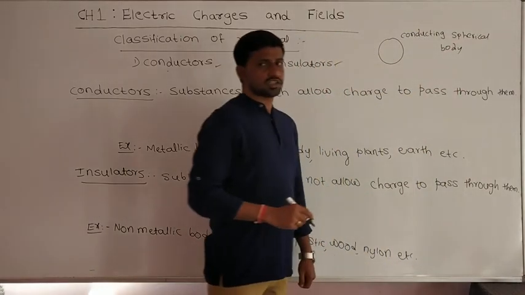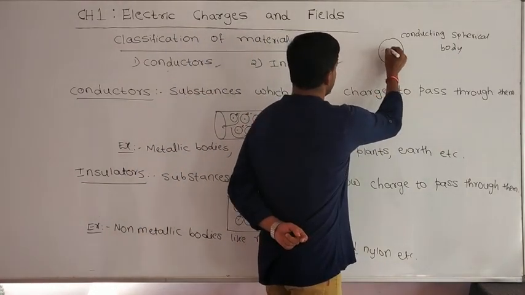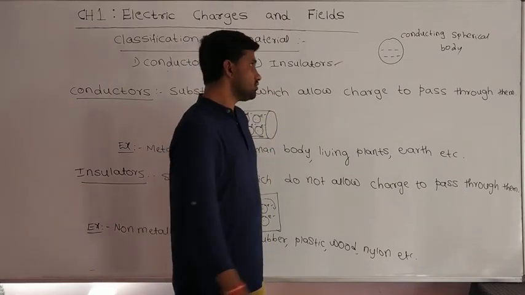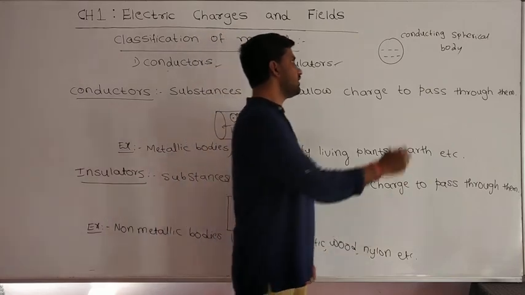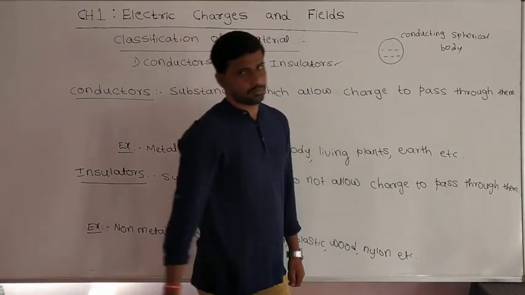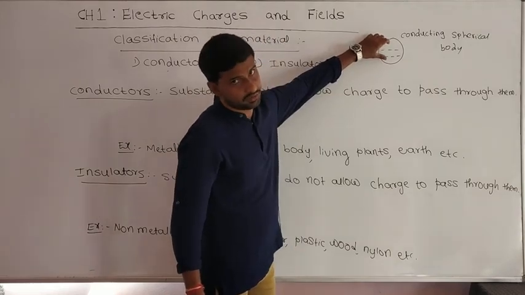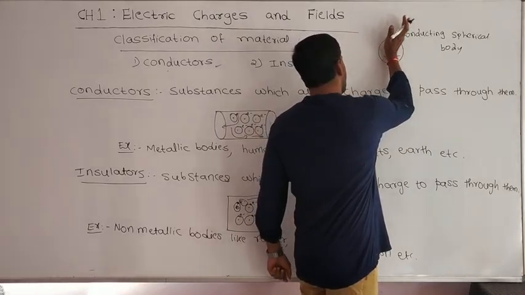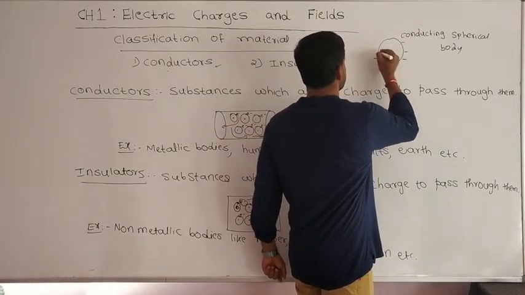If I transfer some of the charges to this conducting spherical body, assume that I transferred 6 electrons to the conducting spherical body. These 6 electrons are like charges. Because of that, there is a repulsive force between them. Because of the repulsive force, they try to go far from each other, up to where they can move. That is very important. Up to the surface they can move because of the repulsive force.